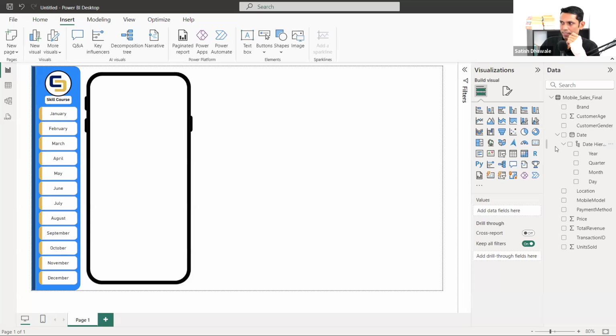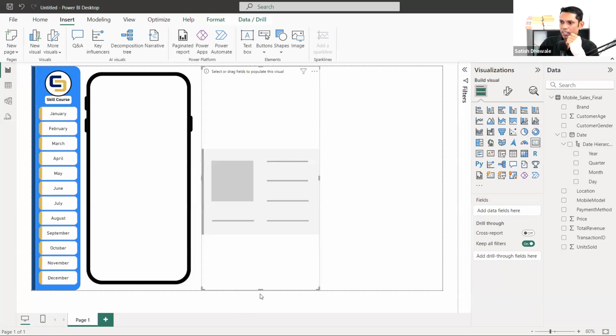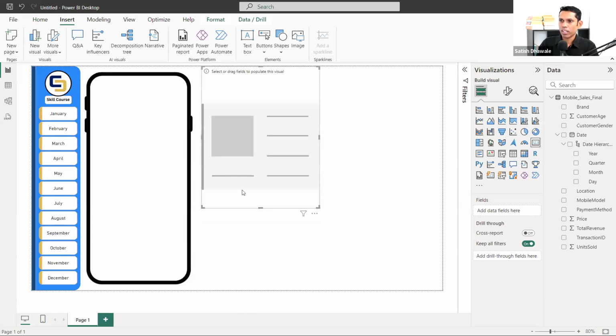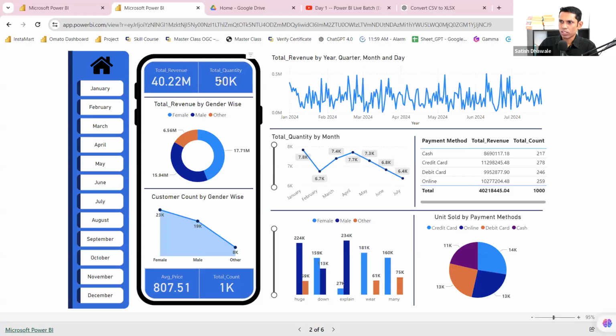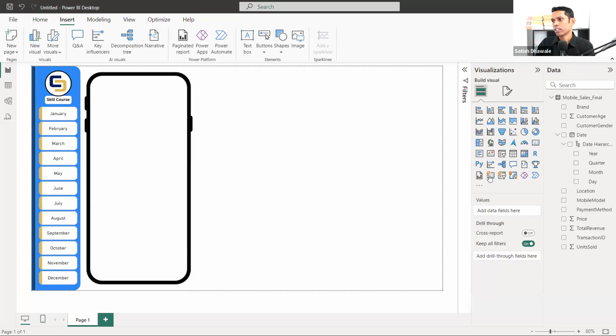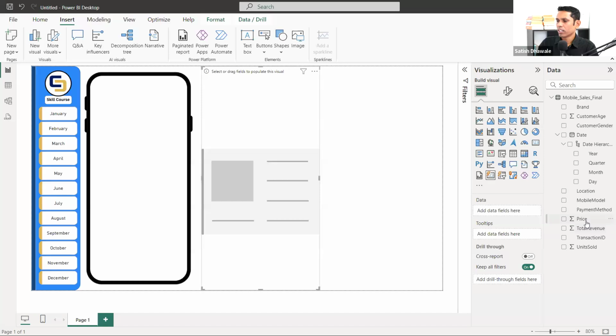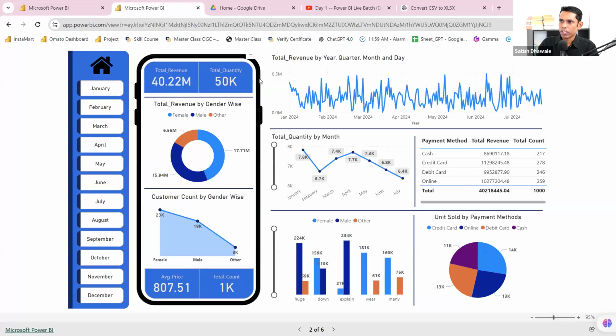Now next, add the cards. Inside there, I'm going to add this card. I think I have added a new card, that's not the old one. Let's add the new card. Here it is, the new card. In the new card, let's drag two fields: total revenue and total quantity. Let me go with the total revenue and total quantity.